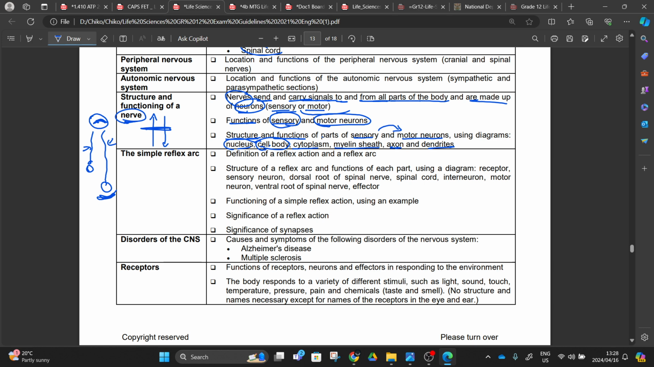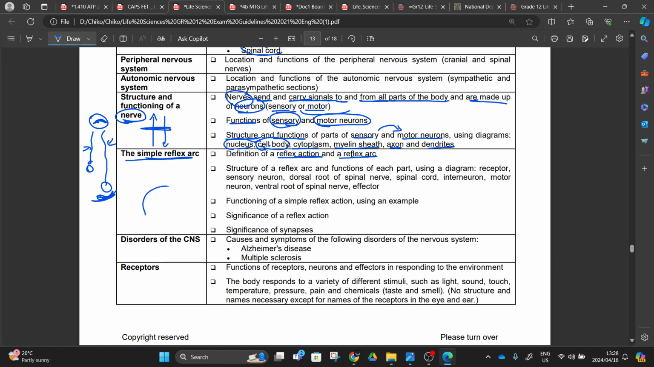We have 3 types of neurons. Today we are going to learn all about these 3, how they function and how they bring upon the change. We'll be learning that under a reflex arc, right? In a reflex arc, you should be able to differentiate, or you should be able to define what a reflex action is and what a reflex arc is, right?